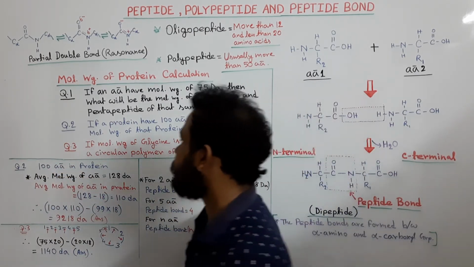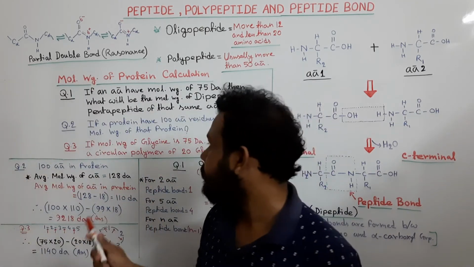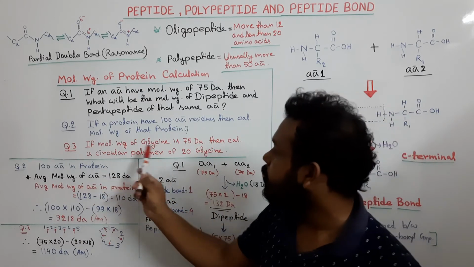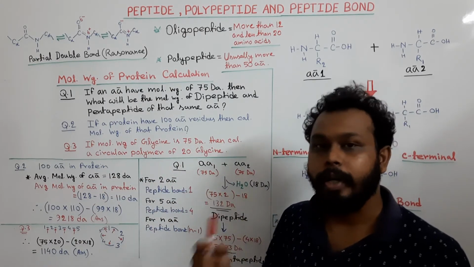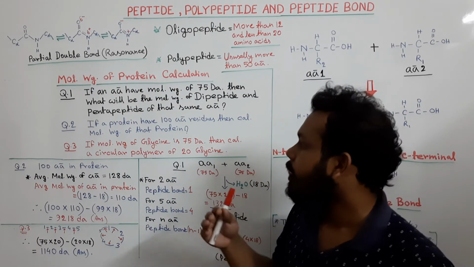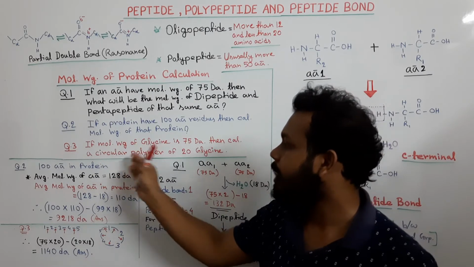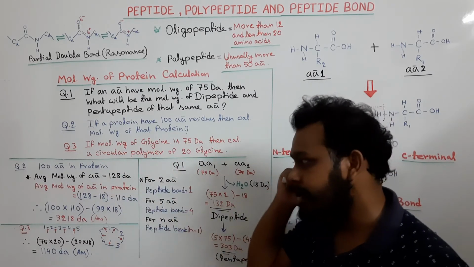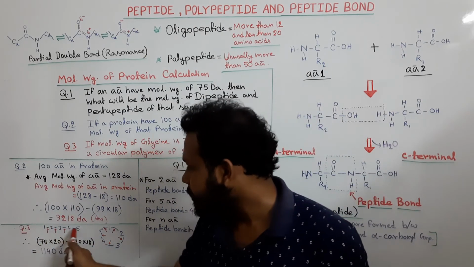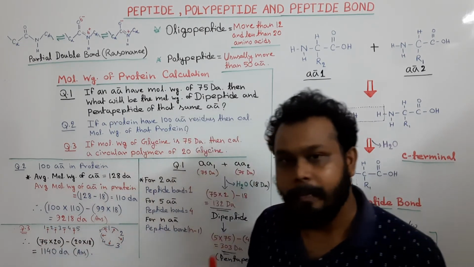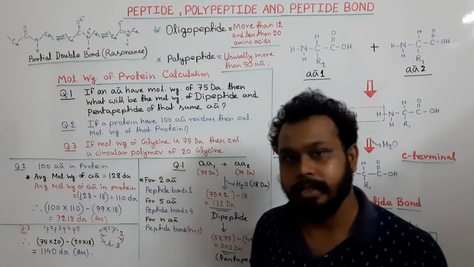Okay, so the last question is: if the molecular weight of glycine is 75, then calculate the molecular weight of a circular polymer of 20 glycine. So a circular polymer of 20 glycine, and 1 glycine is 75 Dalton. Until now we have seen that if a peptide has 5 amino acids, then 4 peptide bonds are there.